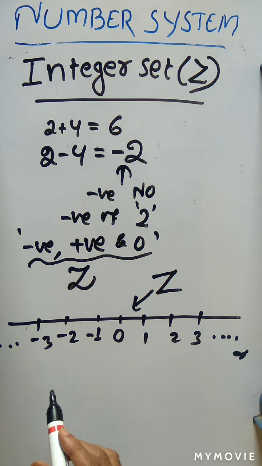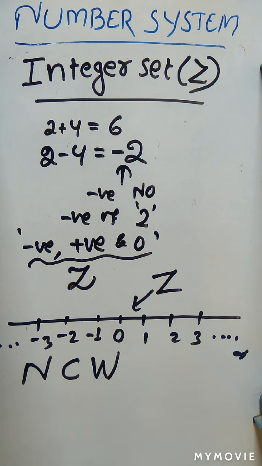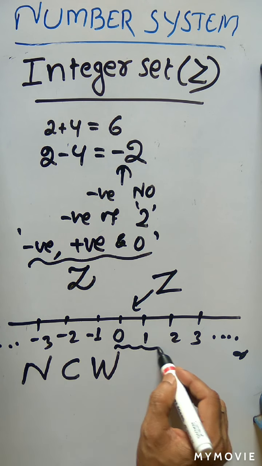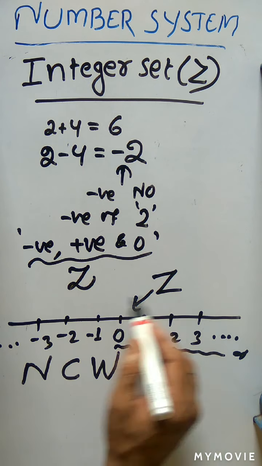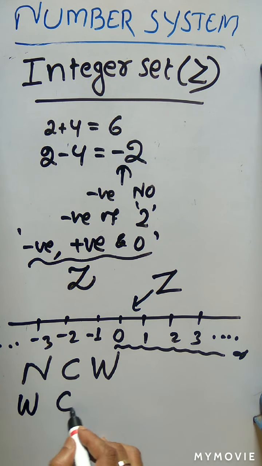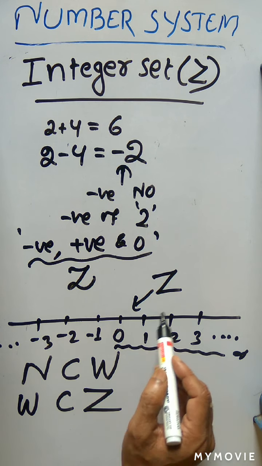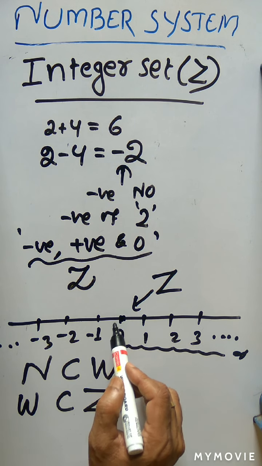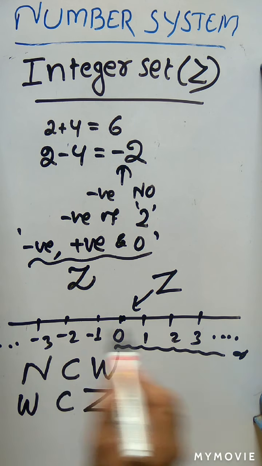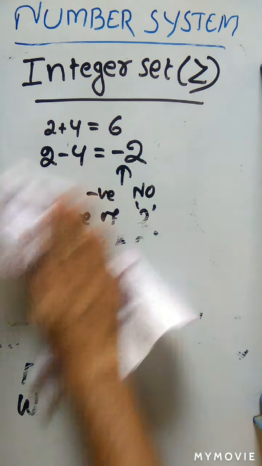Clear? So now if you compare, the natural number set is a subset of which set? Whole number set. And this whole number set starts from 0, 1, 2, 3 upward. So the whole set belongs to which set? The total integer set. We can say W is a subset of the integer set. That means every natural number, starting from 1, 2, 3, is included in the whole set, which has 0 as the extra, and every whole number is included in which set? The total integer set.